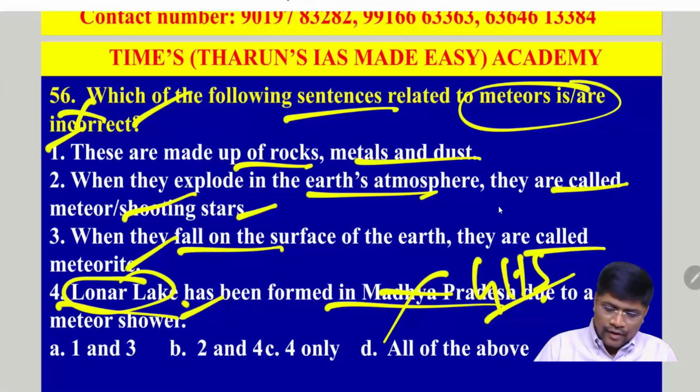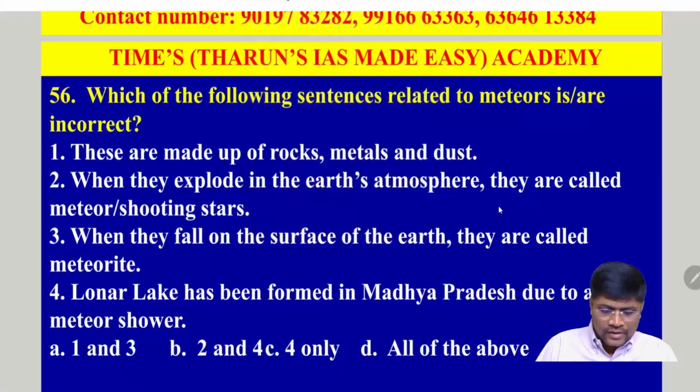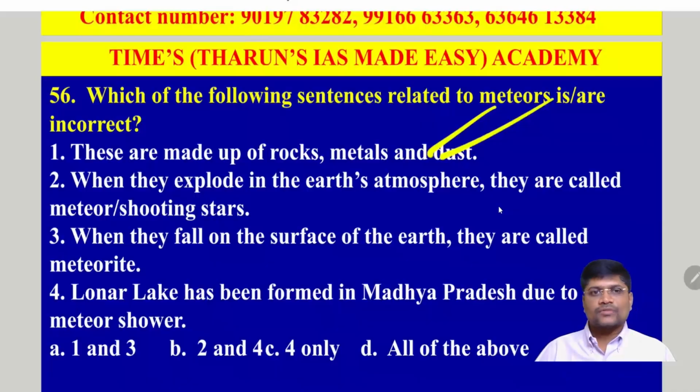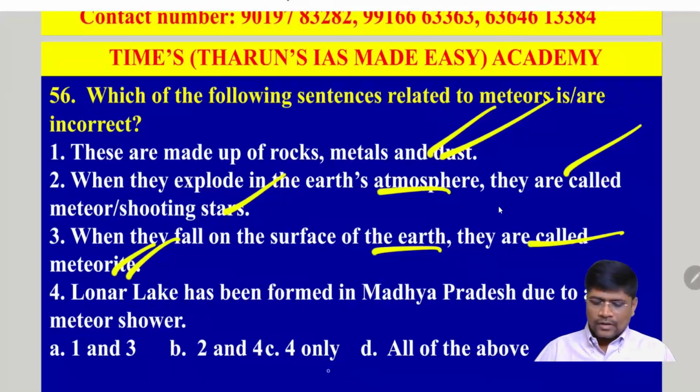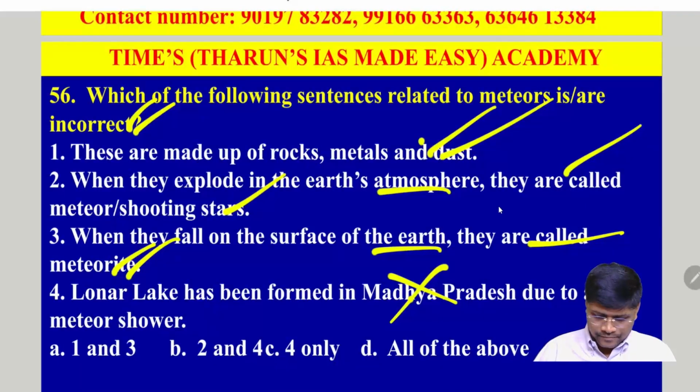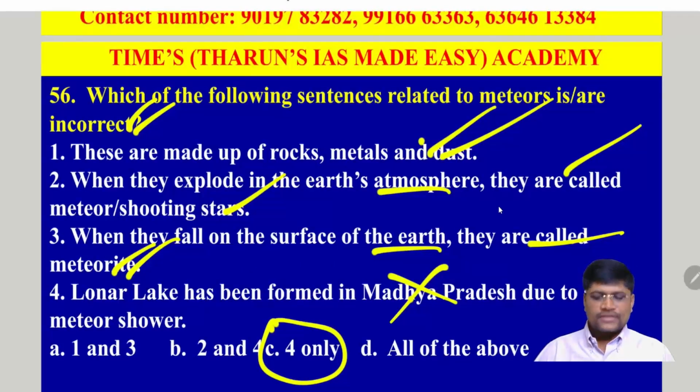Clear? So according to the explanation, let's see. These are made up of rocks, metals, and dust particles, right? When they explode in the Earth's atmosphere, they are called shooting stars. When they fall on the surface of the Earth, they are called meteorites. Then Lonar Lake has been formed in Maharashtra, not in Madhya Pradesh. So the incorrect statement is 4 only. Only 4 is incorrect, the rest are all correct.